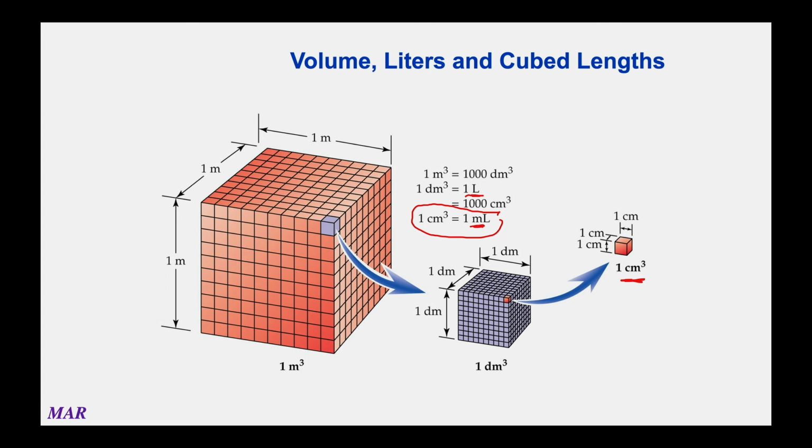Sometimes, especially in science and physics, they'll use meters cubed, no problem. You can convert meters cubed into centimeters cubed and stuff like that. And we'll talk about those in a little bit. But just realize that's what it is. It's literally three-dimensional space. But the important part for us in chemistry is that a milliliter and a centimeter cubed are the same thing.